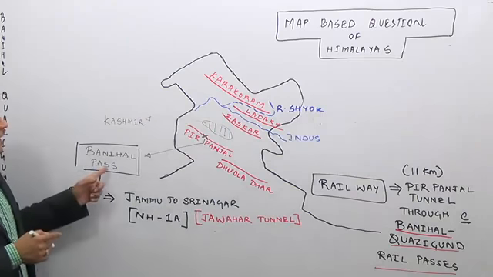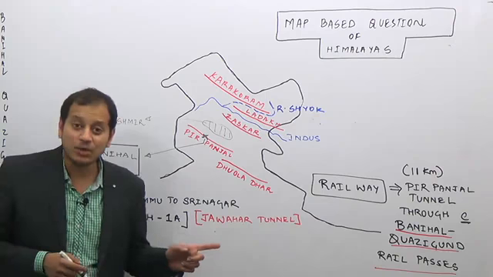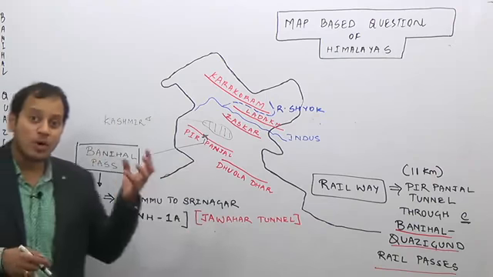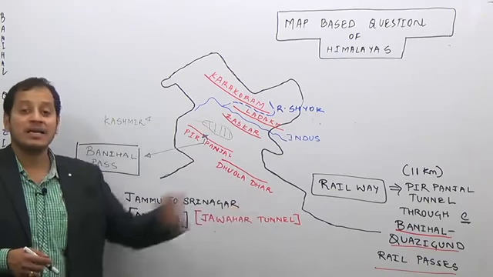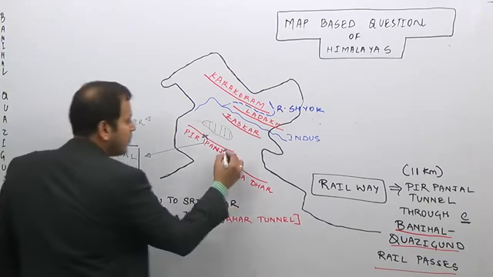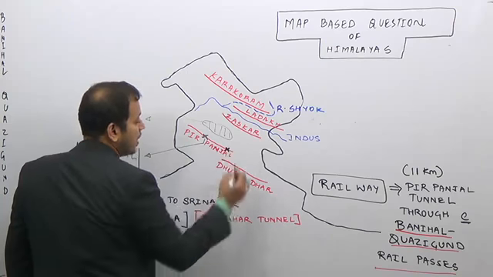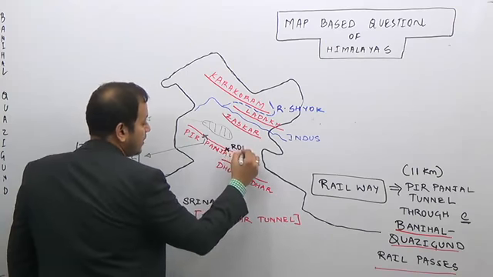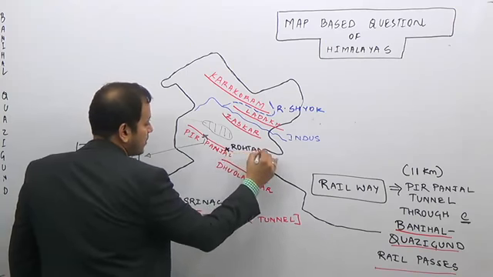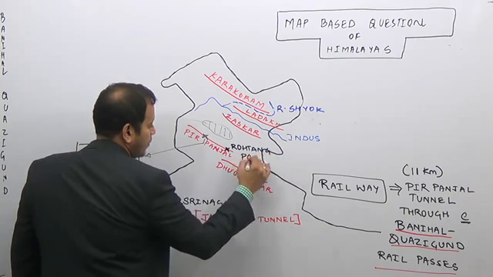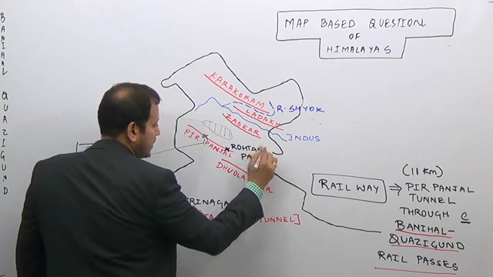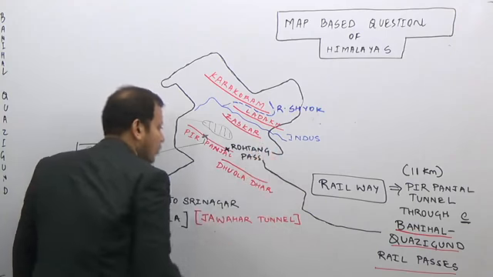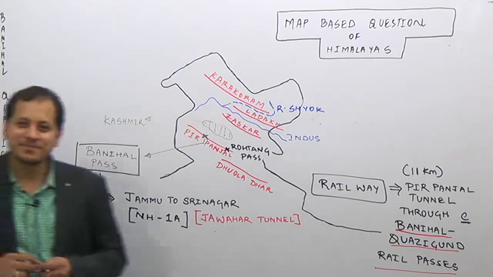In a map based question: in which mountain is the Banihal Pass located? In the Pir Panjal range. What is the importance? Jawahar Tunnel, NH1A and the Kazikund-Banihal railway line. The second important one is Rohtang Pass, also located in the Pir Panjal range. What is the importance of Rohtang Pass?